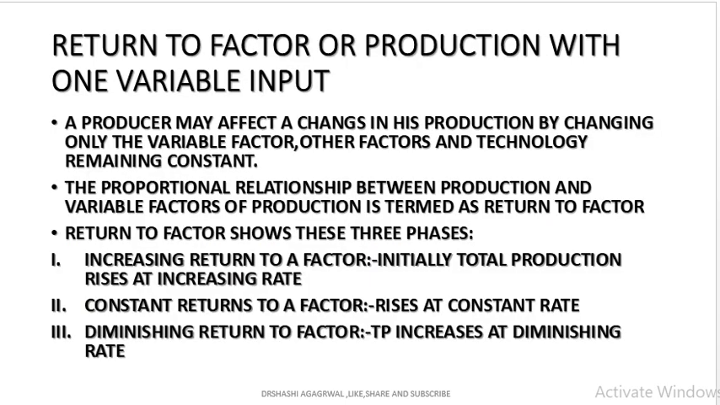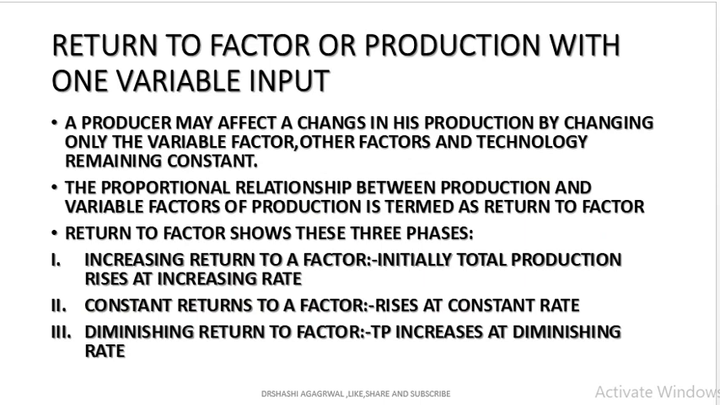Return to factor of production with one variable input. A producer may effect changes in production by changing only the variable factors, other factors and technology kept constant. The proportional relation between the production and variable factor is known as the law of variable proportion or return to factor, which has three phases.